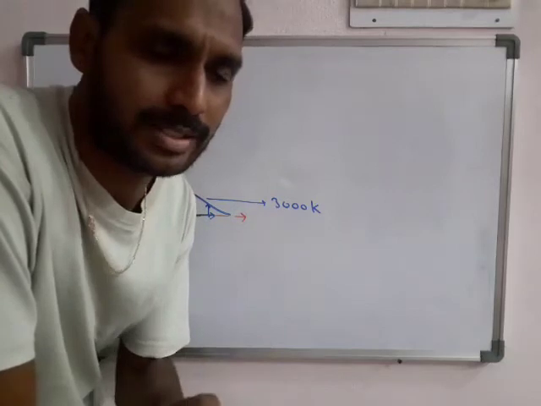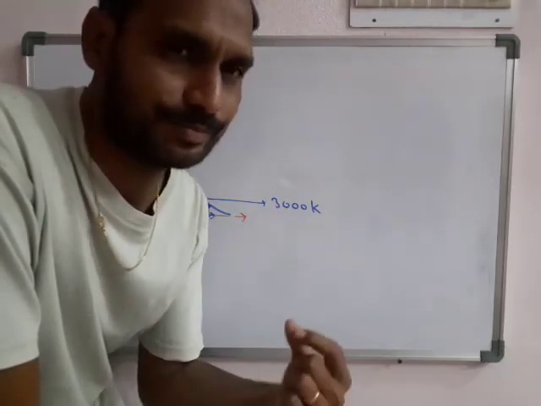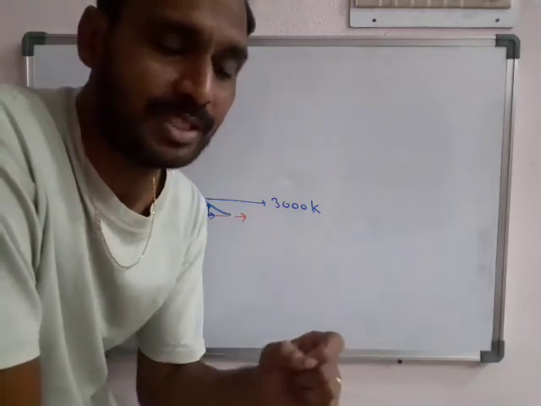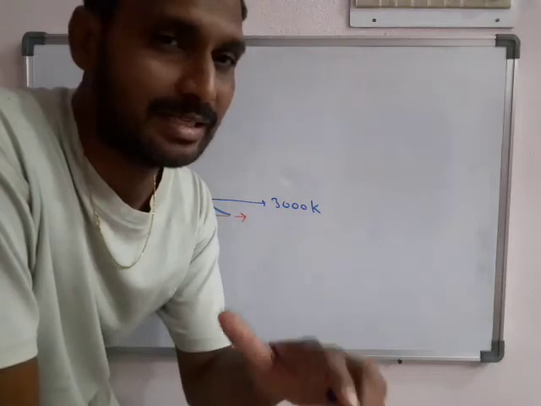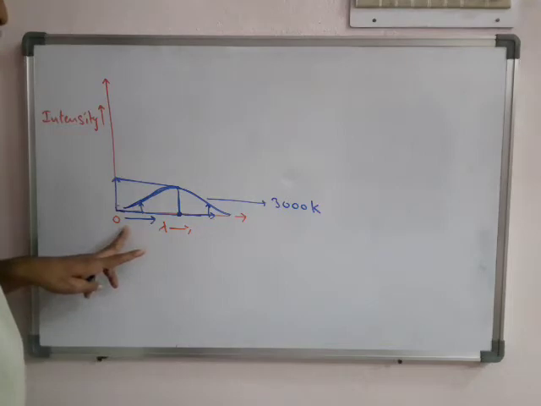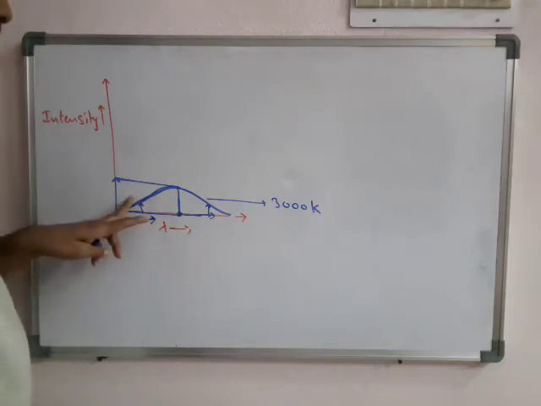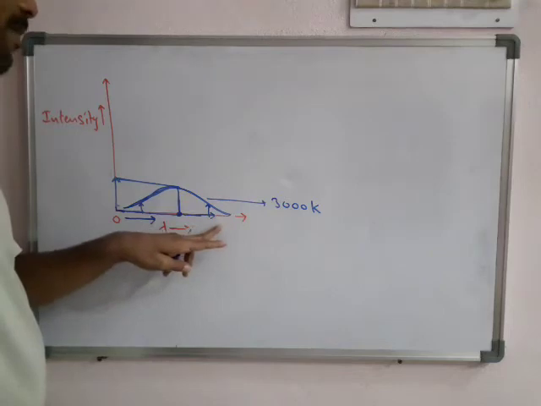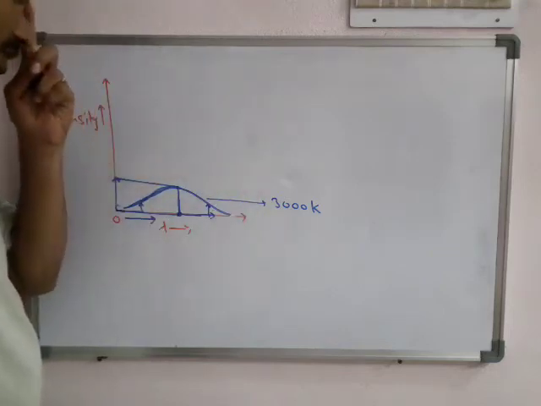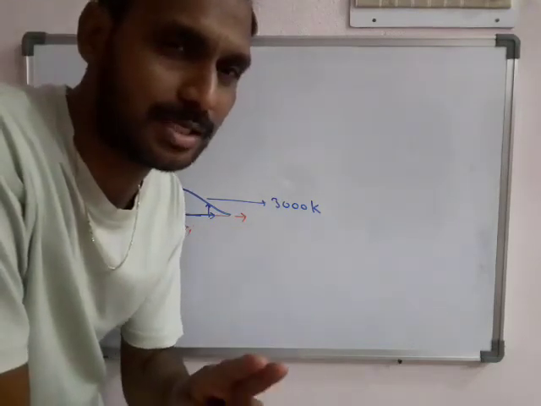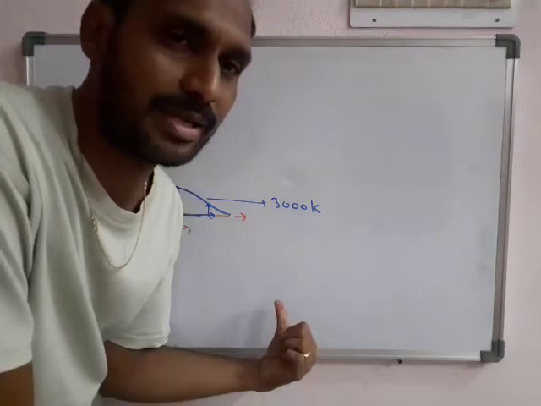We can observe two points here. At lower wavelengths and at higher wavelengths, the emitted radiations have less intensity. Next, as wavelength increases, the intensity also increases and reaches a maximum value. Then with further increase in lambda there is a decrease in intensity. These are mainly the two points we can observe by seeing the graph.